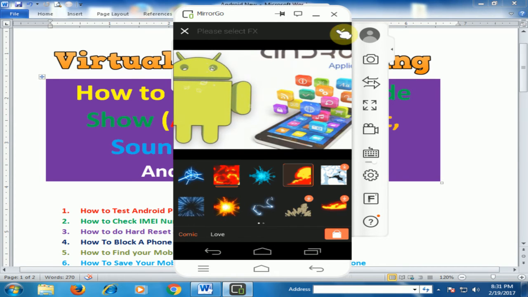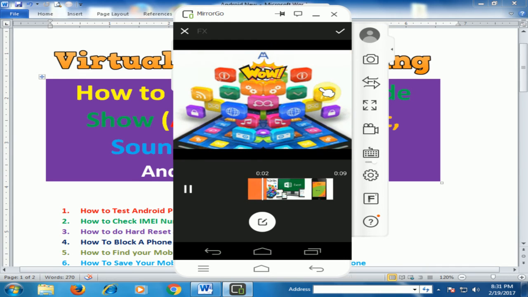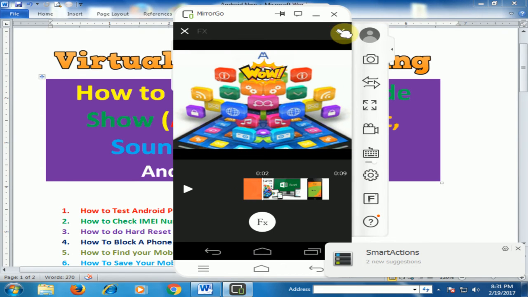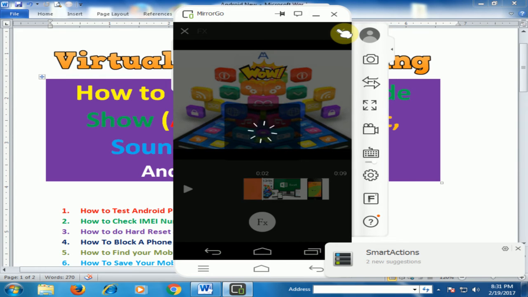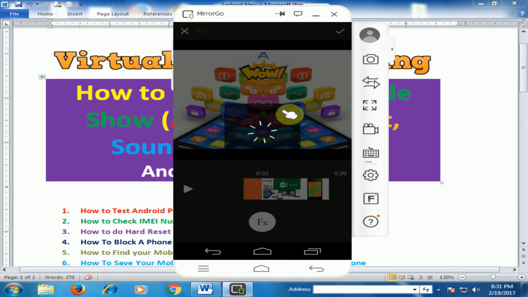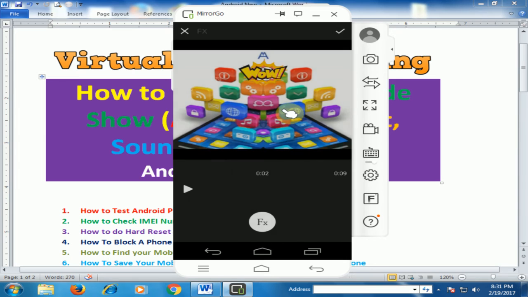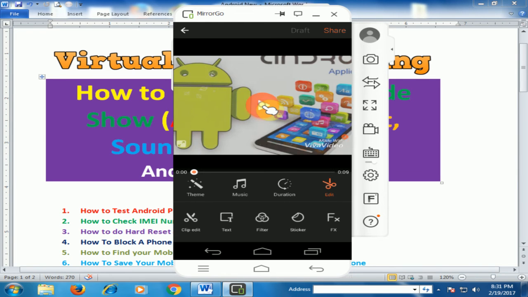If you click here, effects will be added in your slideshow. Click OK. It will render your slideshow. Just play it.